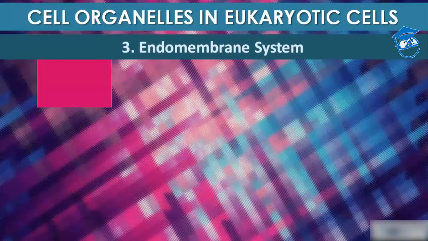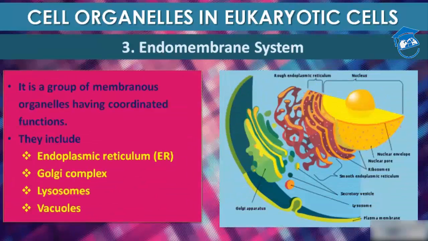Now comes the endomembrane system, students. While each of the membranous organelles is distinct in terms of its structure and function, many of these are considered together as an endomembrane system, because their functions are coordinated. Coordinated among these four organelles, that is endoplasmic reticulum, Golgi complex, lysosome and vacuole.